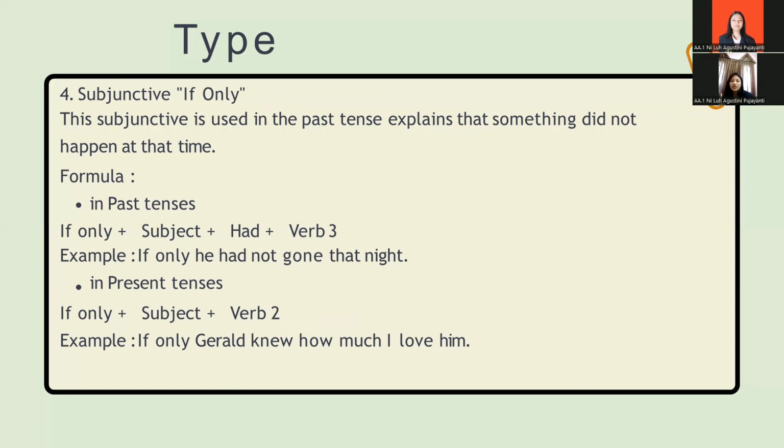And the last, subjunctive if only. The subjunctive if only is used in the past tense to explain that something didn't happen at that time. It is usually used in the past tense and present tense. Subjunctive if only in past tense, the formula is if only, subject, had, and verb 3. For example, if only he had not gone that night. Subjunctive if only in present tense. The formula is if only, subject, and verb 2. For example, if only Gerald knew how much I love him.